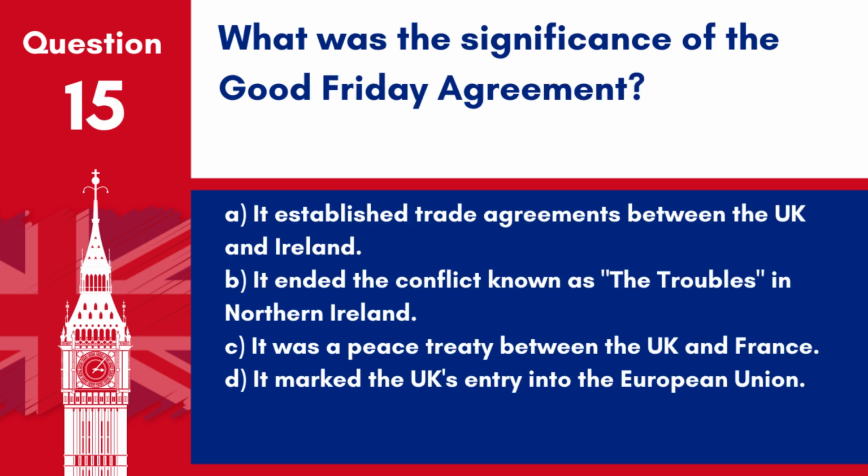Question 15. What was the significance of the Good Friday Agreement? A. It established trade agreements between the UK and Ireland. B. It ended the conflict known as the Troubles in Northern Ireland. C. It was a peace treaty between the UK and France. D. It marked the UK's entry into the European Union.